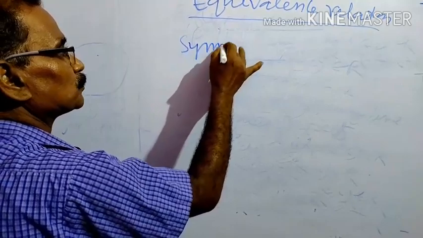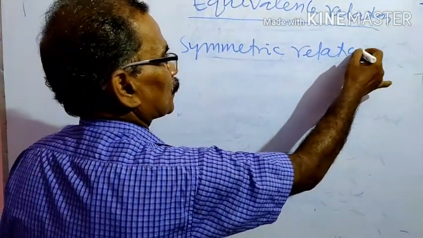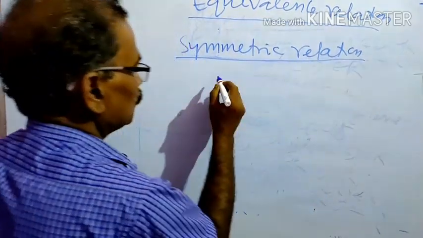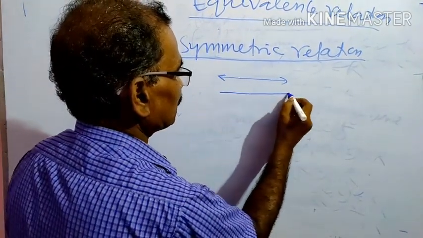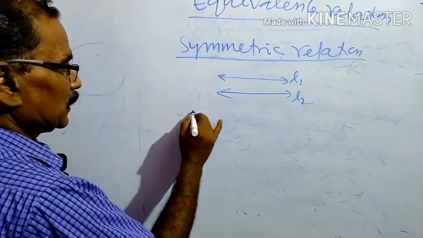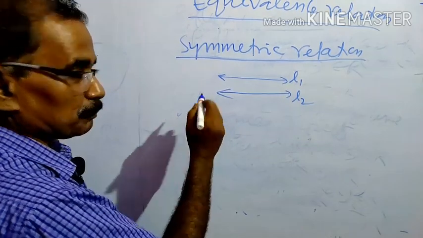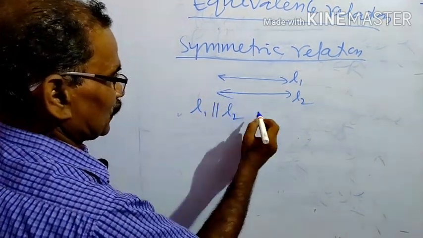Next, symmetric relation. For symmetric relation, we take two lines L1 and L2. Here there is relation parallel to, that is L1 parallel to L2.